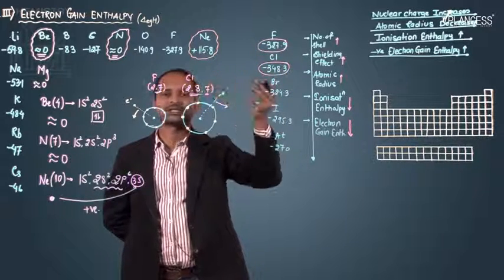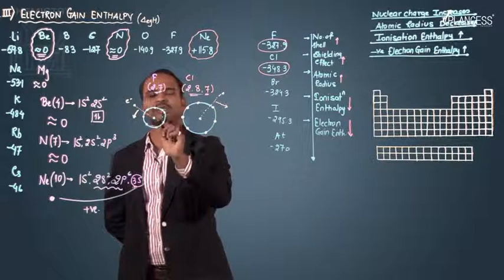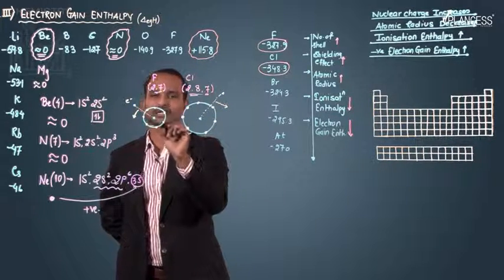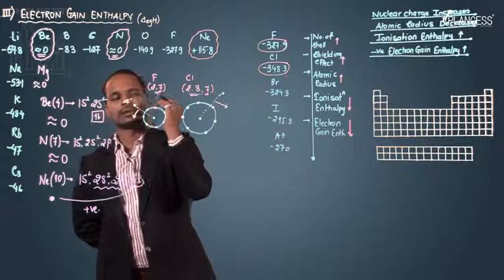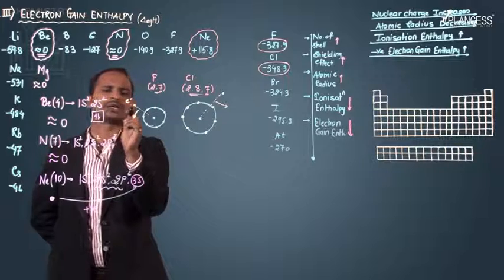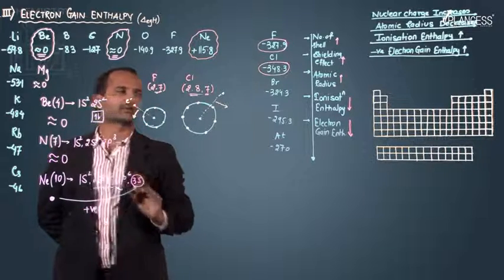The question may be asked: between fluorine and chlorine, why is the fluorine electron gain enthalpy less? The simple answer is that in fluorine the size is small, so the coming electron feels repulsion, and due to this repulsion I can say the effective nuclear charge decreases.